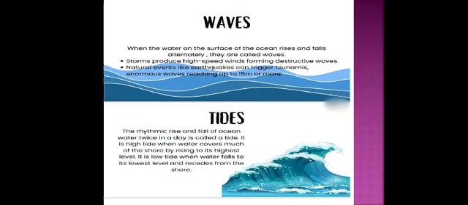Now, the waves and tides. Waves: wind blowing on the surface of the ocean water causes it to rise and fall alternately in a rhythmic pattern. This pattern of rising and falling of the water is called waves. The tides: the water level in the sea or an ocean rises and falls regularly twice a day. This periodic change in the level of the water is called tides. Tides are caused due to the gravitational pull of the sun and the moon. The gravitational pull of the moon is much higher than that of the sun because the moon is closer to the earth.